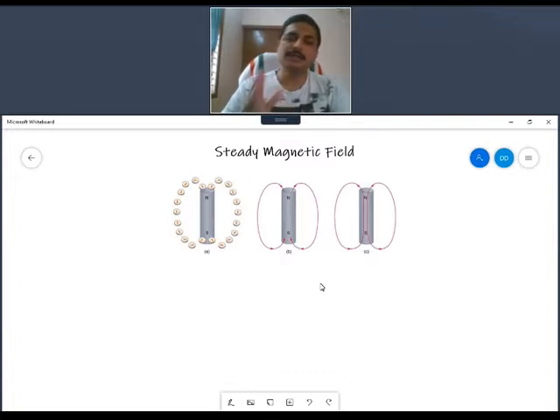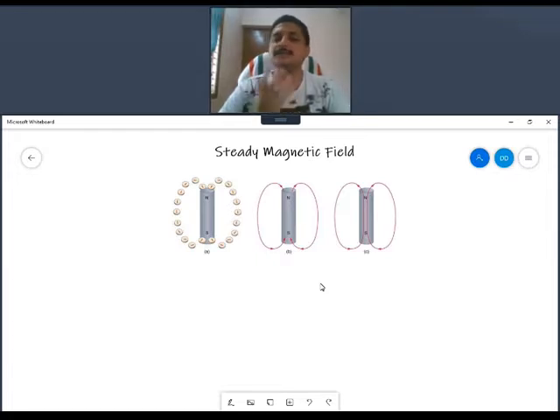So these magnetic lines, I can call them magnetic field lines, because they represent the field around the magnet. And since in the area around the magnet you experience force, undoubtedly you are going to experience some force, I can call these lines magnetic force lines or magnetic lines of force.